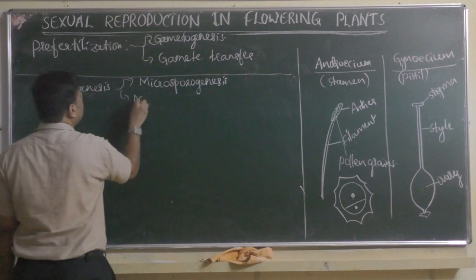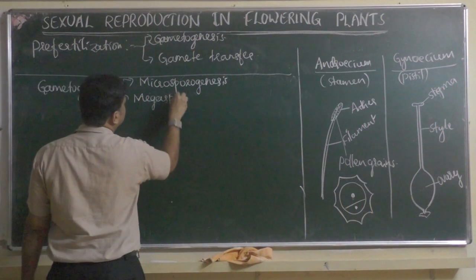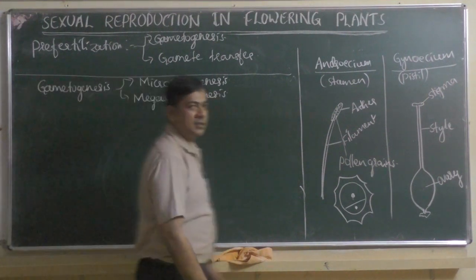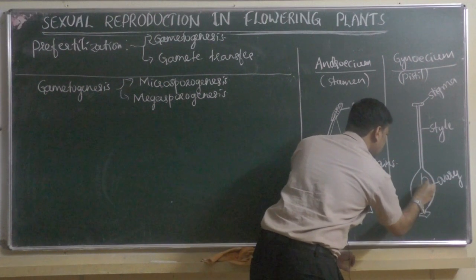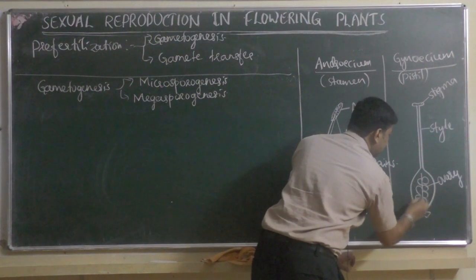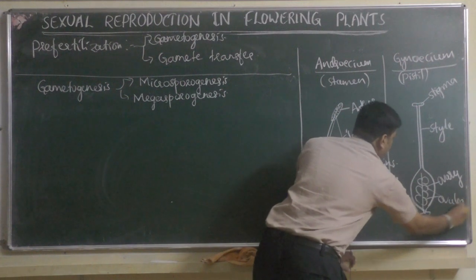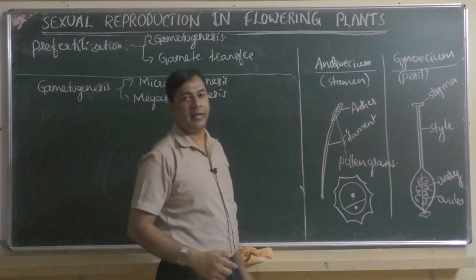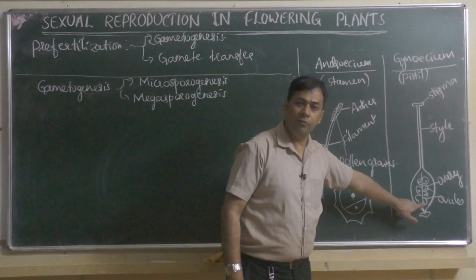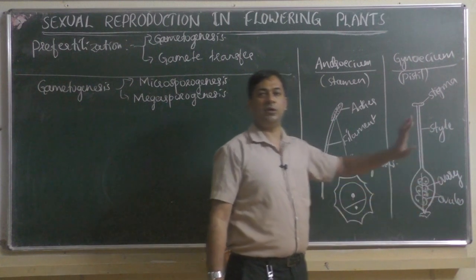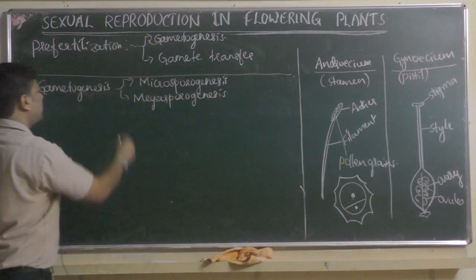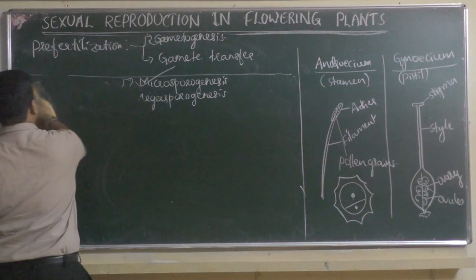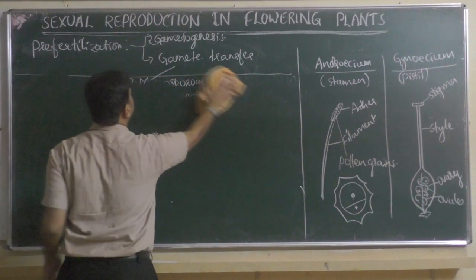Then formation of egg is called megasporogenesis in the female reproductive part. You can see here the ovary will have ovules inside, you already know, and these ovules contain the egg. Each ovule contains one egg. So how that egg is produced inside the ovule, that process is called megasporogenesis. So one by one we are going to learn here. First we will learn microsporogenesis, because we are now learning gametogenesis, the first step.